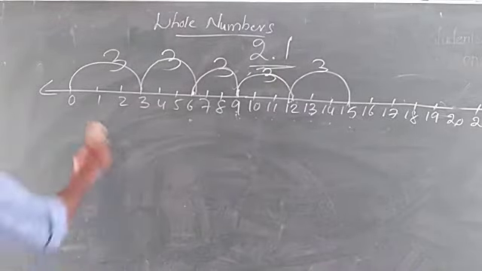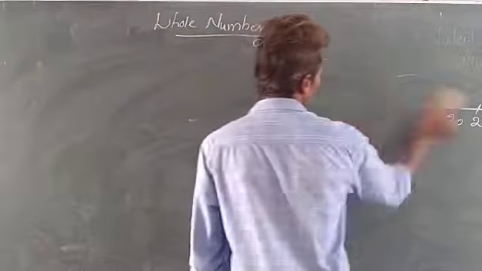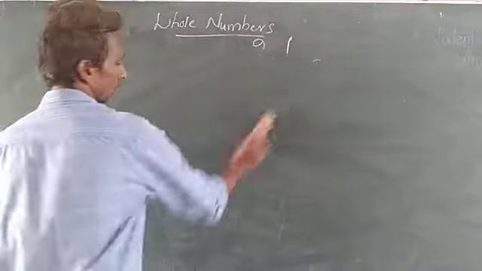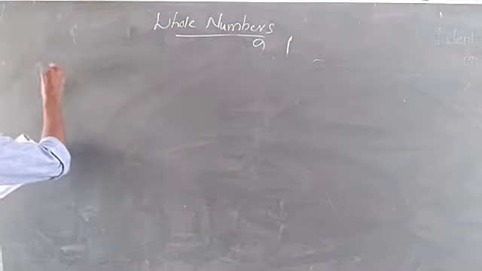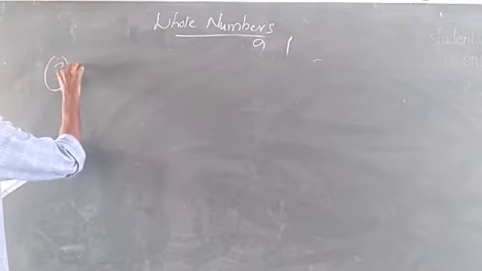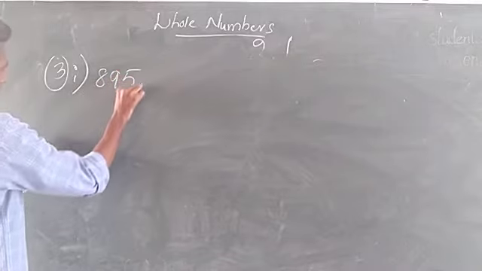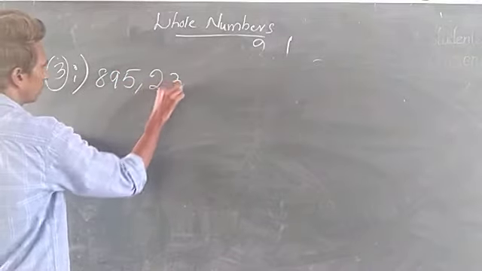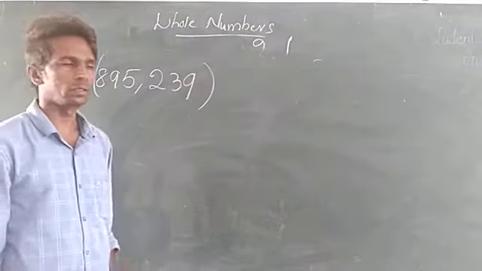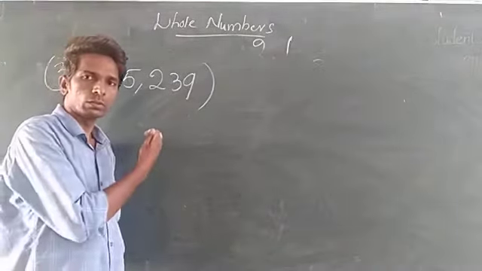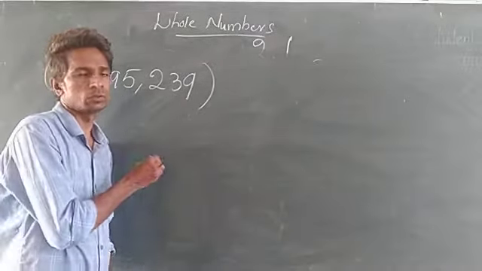So they are asking, in each pair, you want to write down the pair. 895 from 239. So they given on the pair. So you want to indicate on the number line these numbers. Let us see.